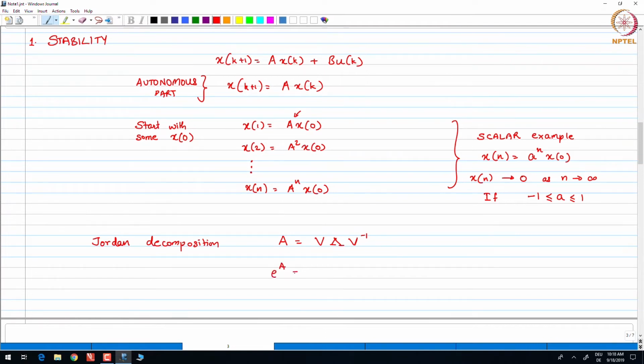So, e to the power A is going to be V of this, and if this is a diagonal form, this is nothing but e to the power lambda 1 t, e to the power lambda 2 t, and so on up to e to the power lambda n t. This is going to be stable only if lambda 1 is between -1 and +1, and lambda 2 is between -1 and +1, and lambda 3 is between -1 and +1, and so on up to lambda n, okay.